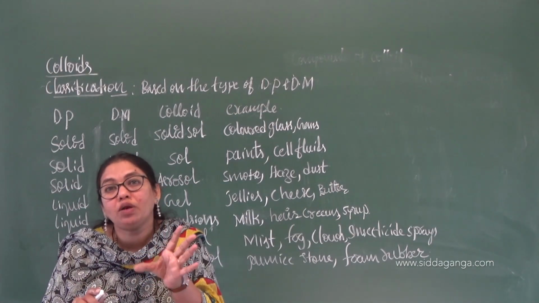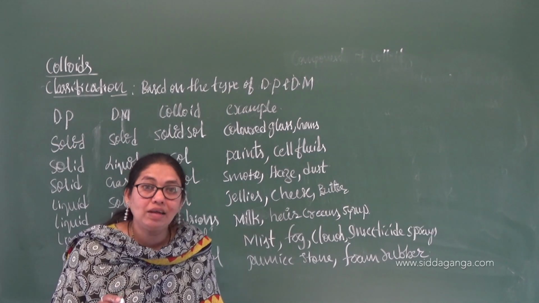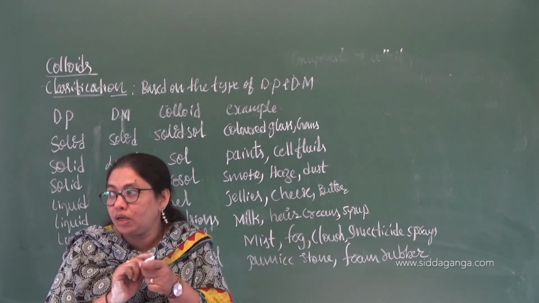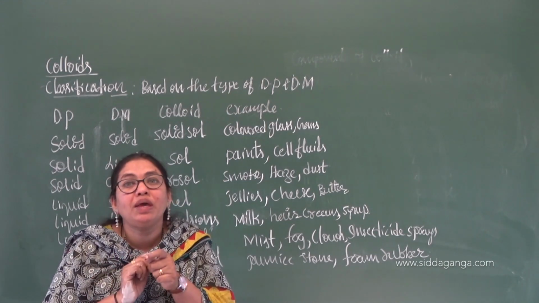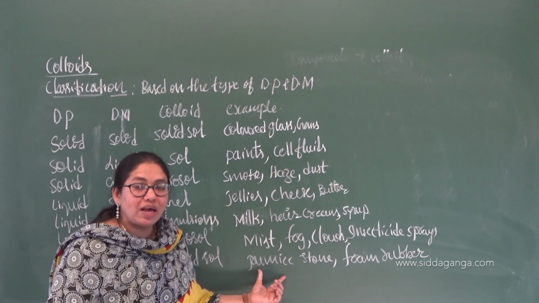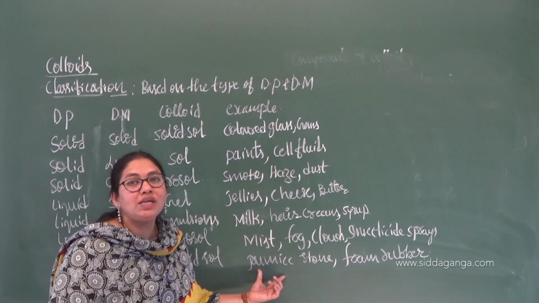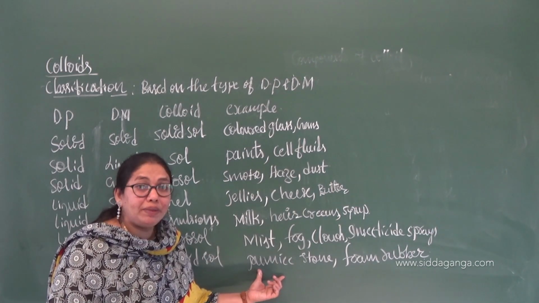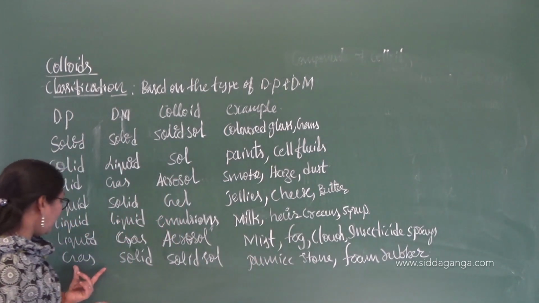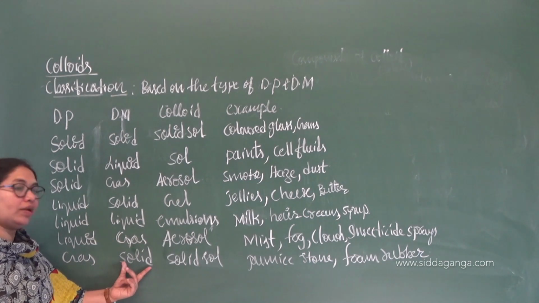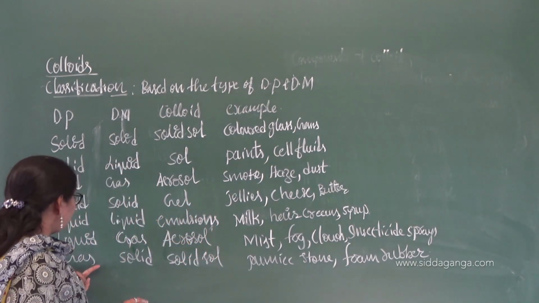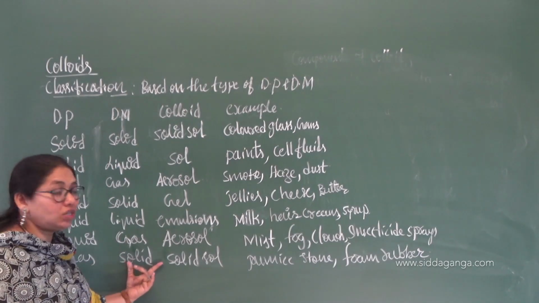Cracked feet will be there, heels and all. So cracked, they will be what? They will be rough, or they will become smooth by applying this pumice stone, right? It has a rough surface and is porous in nature, and we rub it on the feet. So that pumice stone is an example of what? Gas in solid. As it is porous in nature, the dispersed phase is gas and the dispersion medium is solid.